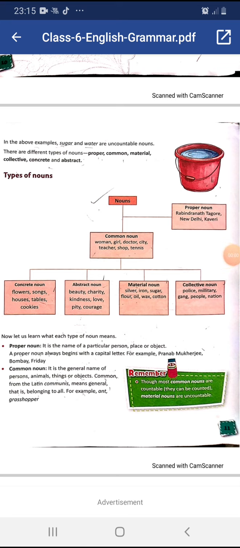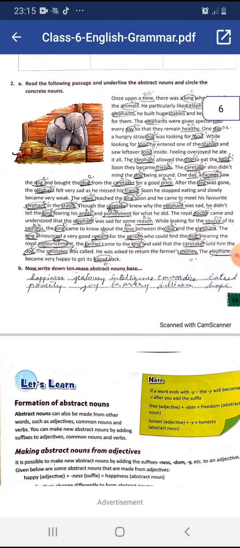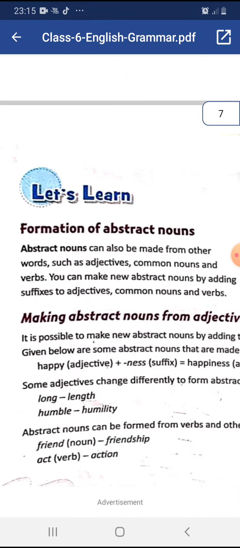Dear students, in the previous video we have studied about noun and its different types, that is proper noun, common noun, concrete noun, abstract noun, material noun and collective noun. Today we are going to study formation of abstract nouns.